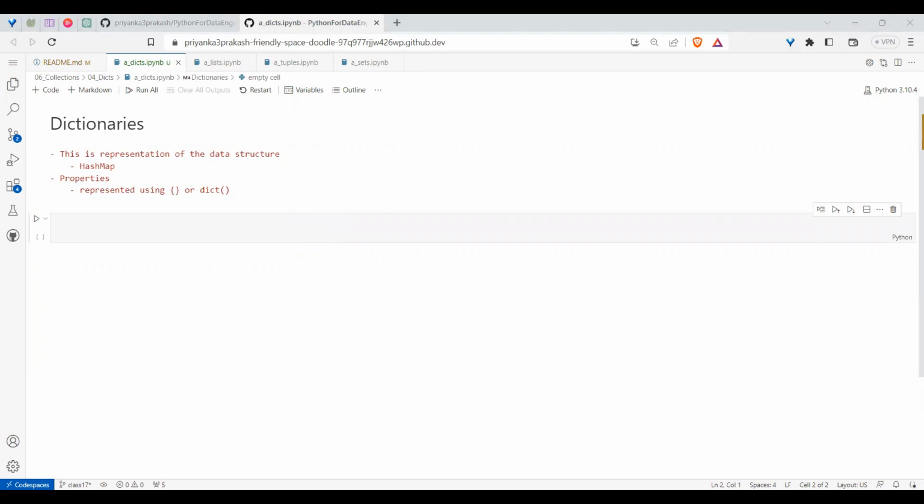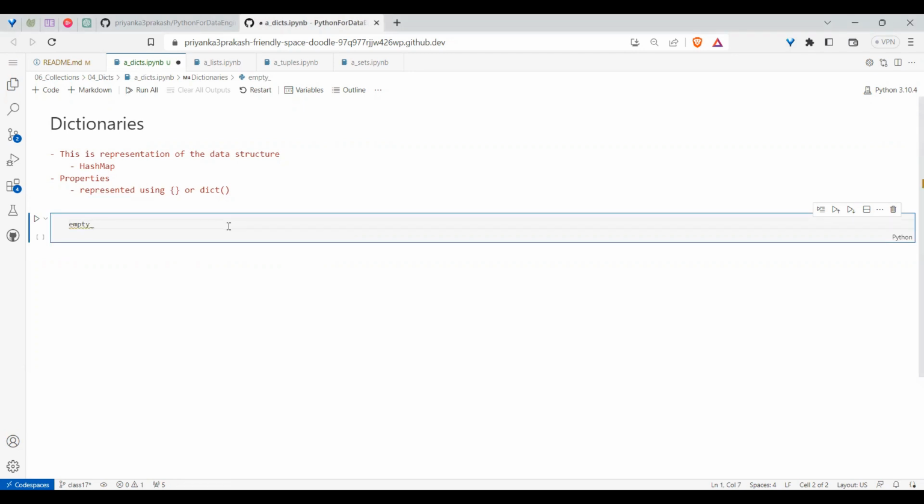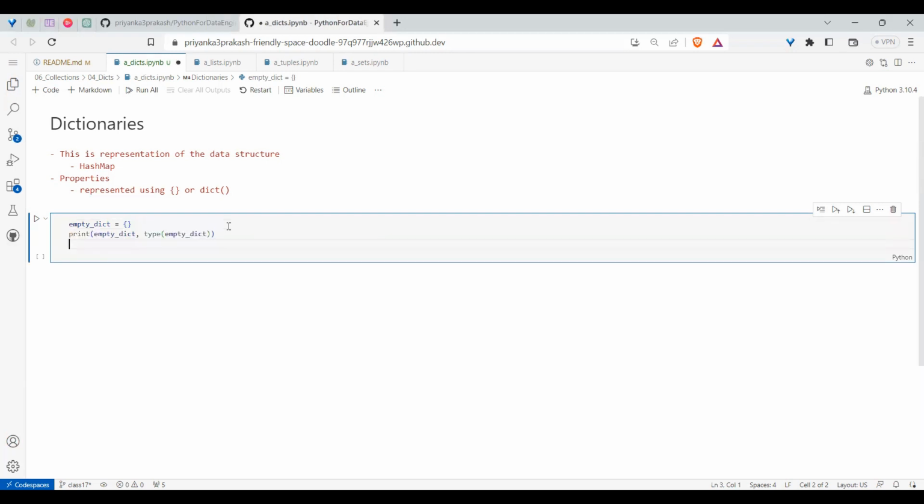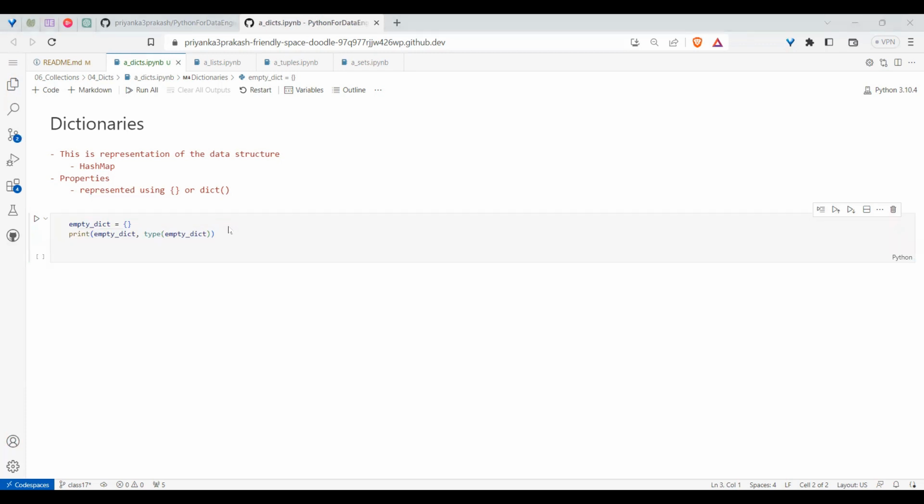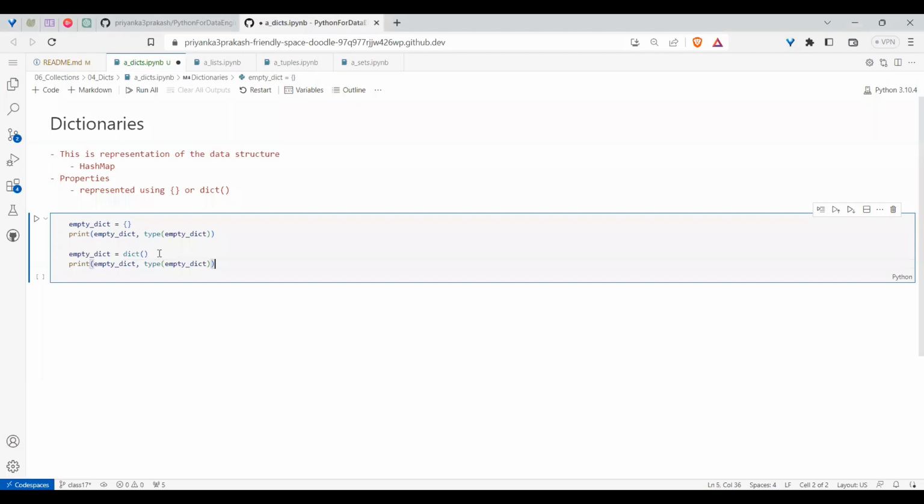If you want to create an empty dictionary, we need to create it like this. If I have an empty dict, I need to define it with these braces. Or you can also define it like this, using the dict function. Either way, both are a dictionary.